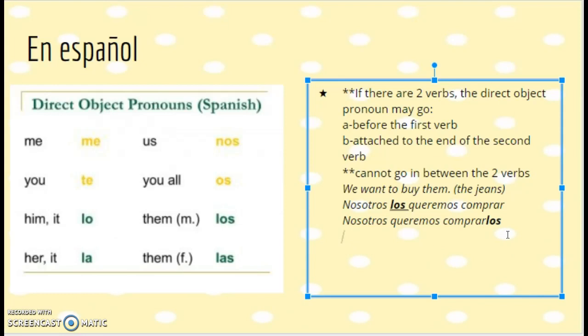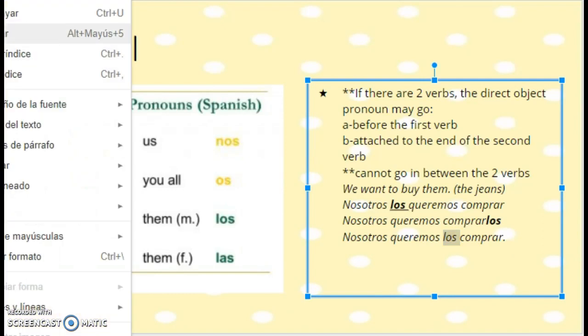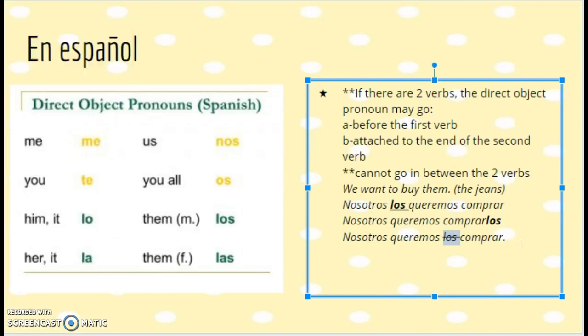However, what I cannot do, I cannot say nosotros queremos los comprar. That's what I cannot do. I cannot put this between my two verbs. So you can see that's crossed off as a no.